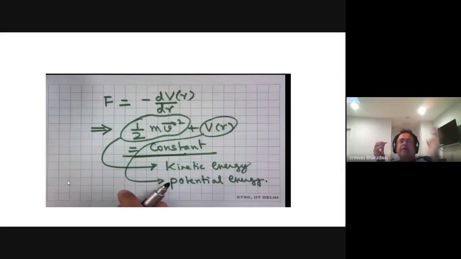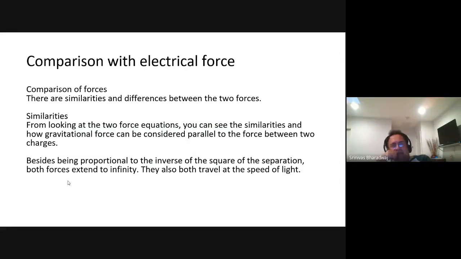The kinetic energy plus the potential energy is a constant, right? This is very similar to electrical force. Gravitation and electricity are very, very similar. The only difference is that electricity is a much stronger force as compared to gravitation. The electron packs a punch with its little charge and small size far more than the punch that is provided by gravity.